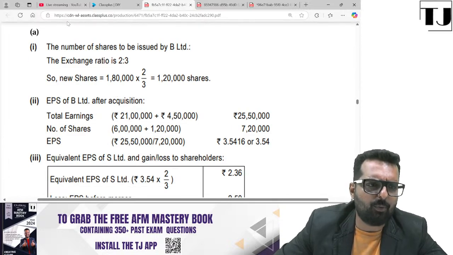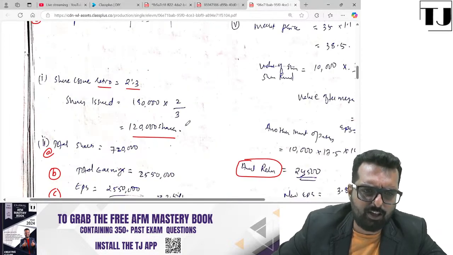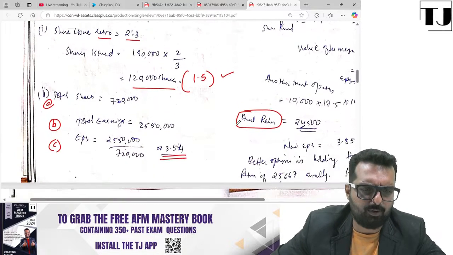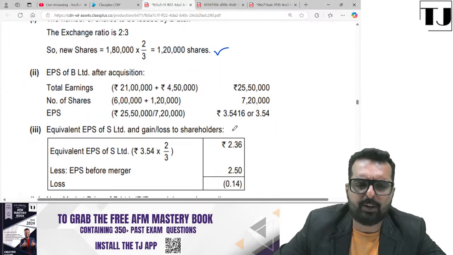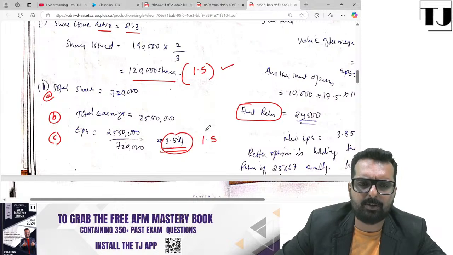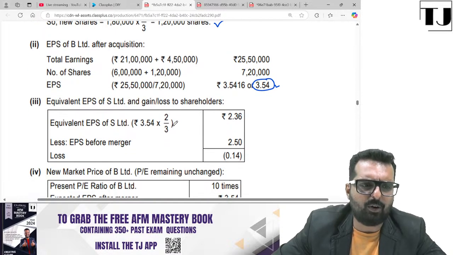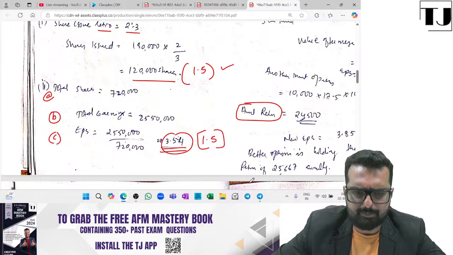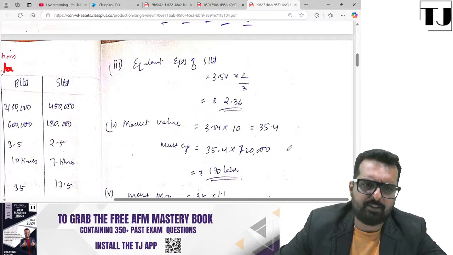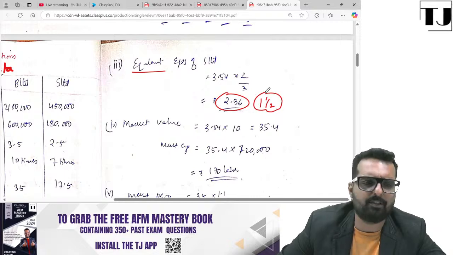So first one, the answer that she has got over here is 1,20,000 shares. Is that the same answer that she has got? Yes. So she'll get how much marks over here? 1.5 marks will be given for the first one. Second one, she got the answer as 3.54. Yes. Even here you have got 3.54. So here again, how much marks she will get? She will get 1.5 marks. Equivalent EPS, she got the answer as 2.36. Let's check. Yes, she's got 2 points, but handwriting is not very clean, but she's got the answers. I'm going to give her 1.5 marks.